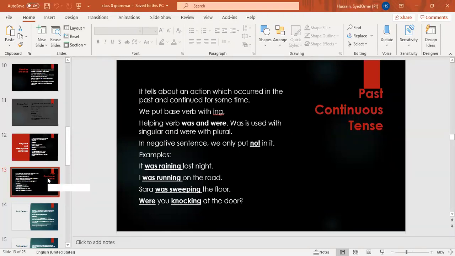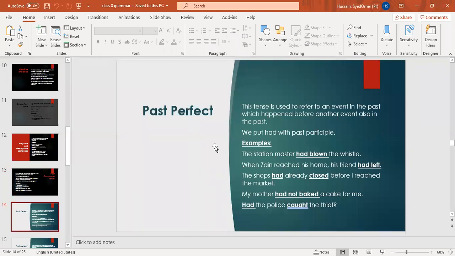Then we did past perfect tense. As in present perfect tense, perfect means something which is complete, which is perfect. In present perfect, we put has and have with the past participle. Last time I told you that past participle means the third form of verb.